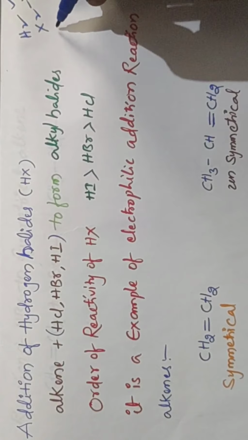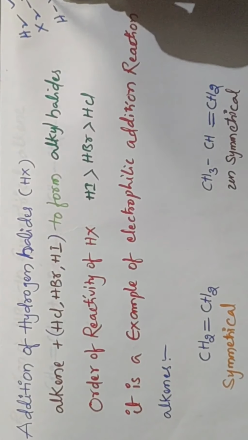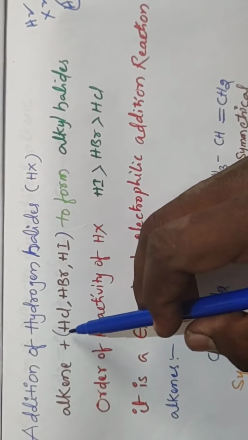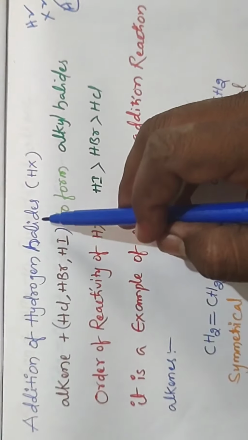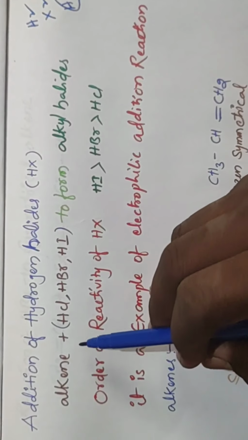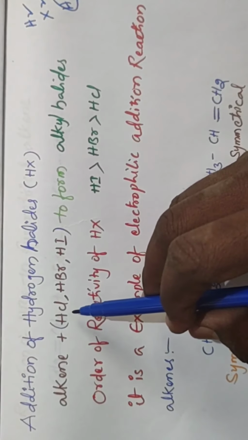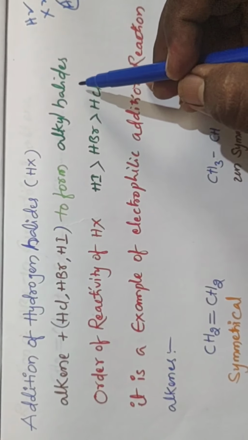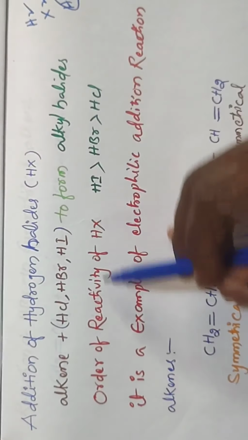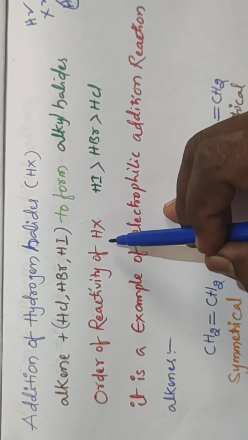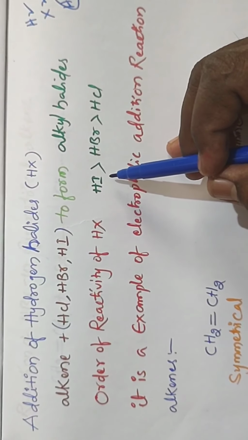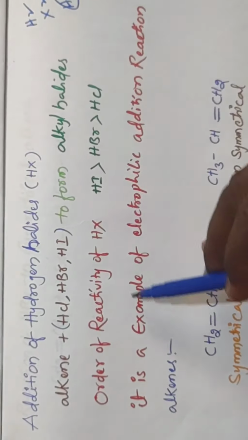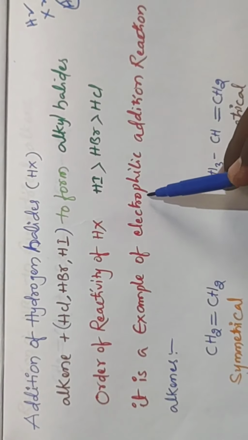Next one is addition of hydrogen halide, HX. Alkenes react with hydrogen halides like HCl, HBr, HI to form alkyl halides. The order of reactivity of HX is as follows: HI is most reactive with alkene, next HBr, next HCl. And it is an example of an electrophilic addition reaction.